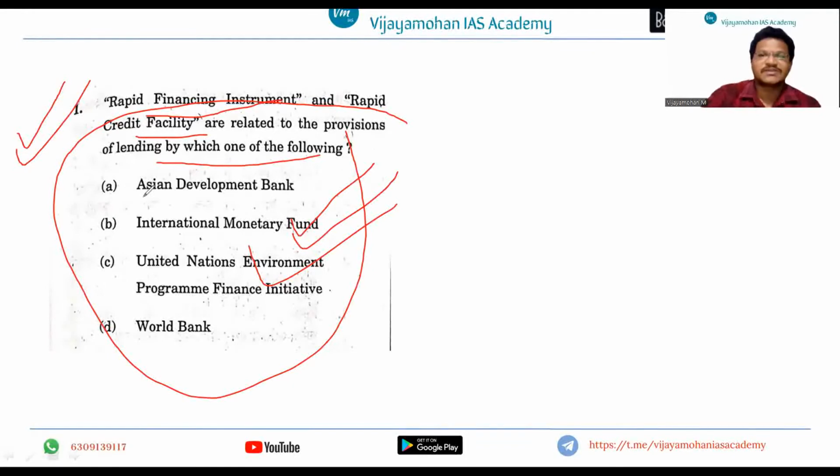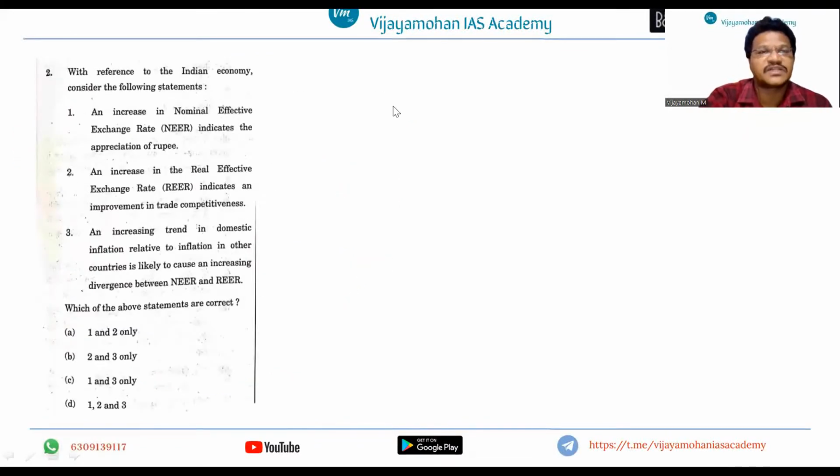So it is not sufficient for you to simply know the international organizations, where they are located, and what reports they are publishing. You need to dig deeper and see what instruments are being provided by these institutions, who the members are, and how members contribute to their fund or treasury, right? And in which way they contribute their funds to developed countries. What are the shares of different members of the international organization? What is the voting percentage, or what is the procedure of voting of these international organizations as far as members are concerned, right? Okay, now we will see the next question.